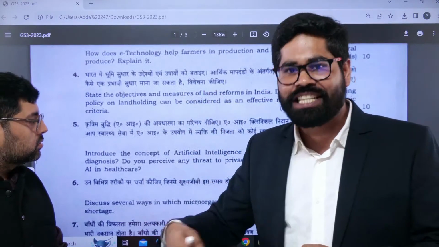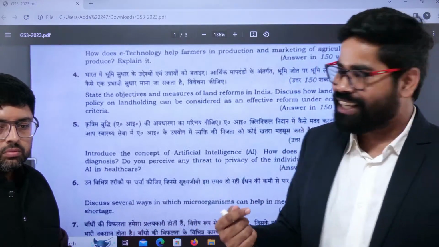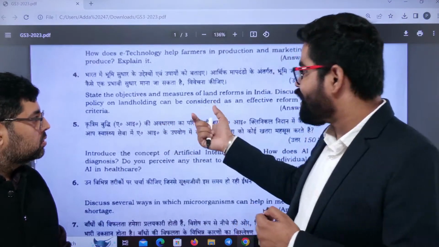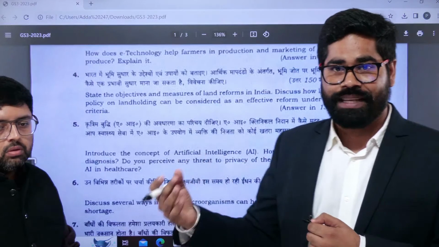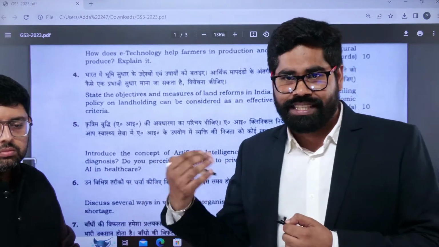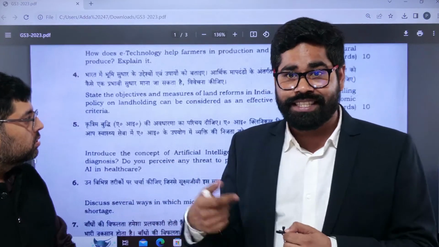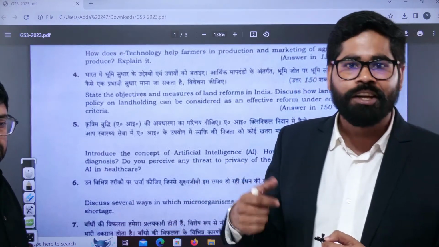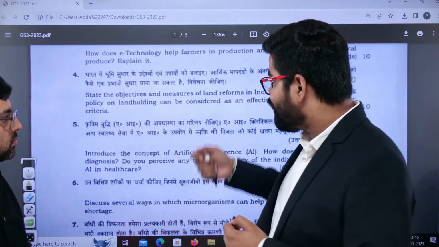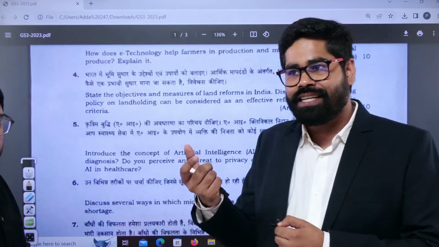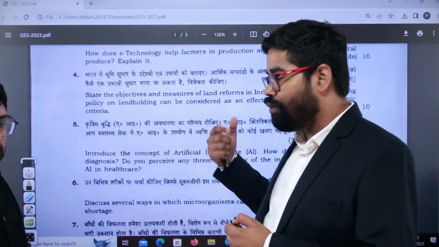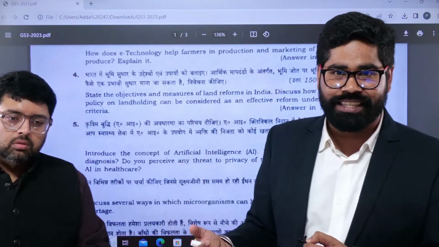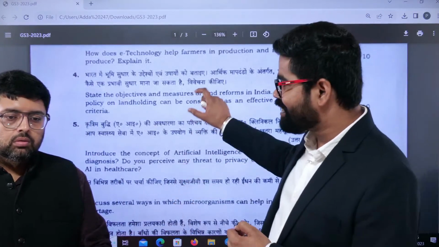This is something like when you start reading your paper 3, then you will go for this topic, that what is the objective and measures of land reforms, like what are the policies, this policy of land ceiling which was implemented just after independence, or in some states even later, and in some areas it is still being debated. So how effective it can be, this is some basic or standard part which we cover as part of your syllabus. Now this topic has become something obsolete. But since there was already something going on in the last year, like land digitization, for that very purpose UPSC has connected it with the static portion.